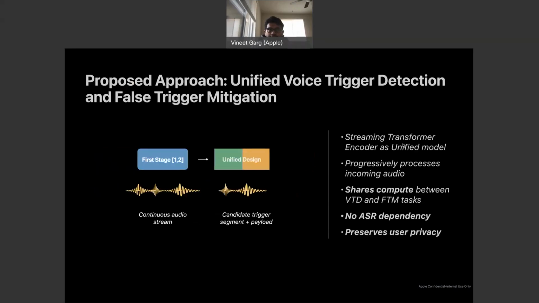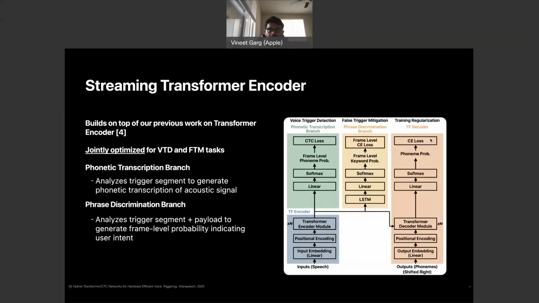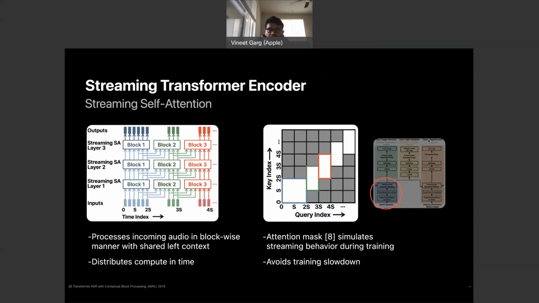We build on top of our previous work of transformer encoder to jointly optimize for both the tasks. We add streaming self-attention layers in the transformer encoder to process incoming audio in a chunkwise manner with some shared left context. We also use an attention mask to simulate streaming behavior during training to avoid slowdown. Additionally, we use cross-entropy loss and LSTM on top of the encoder for the FTM task.